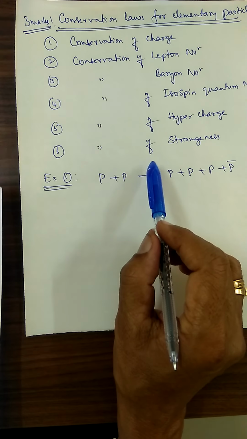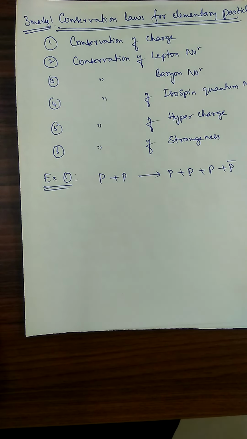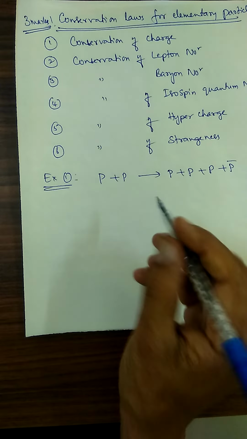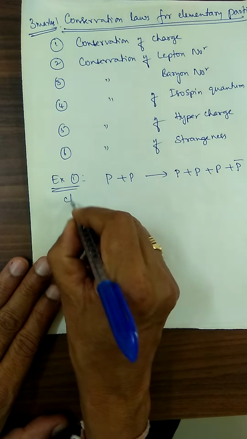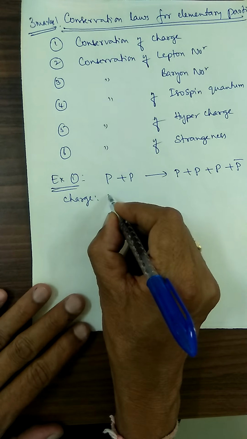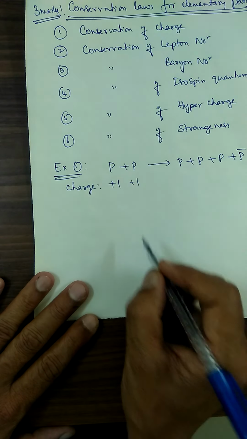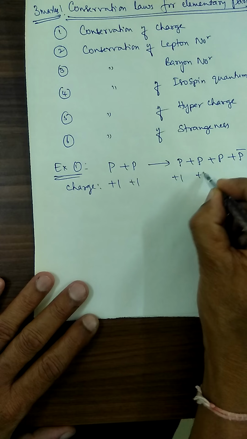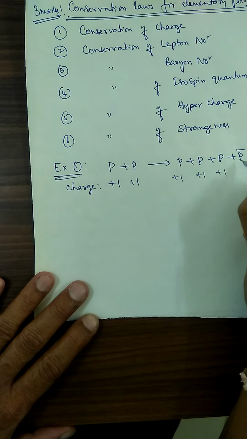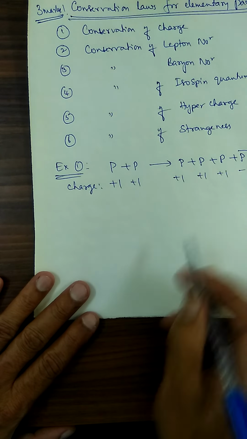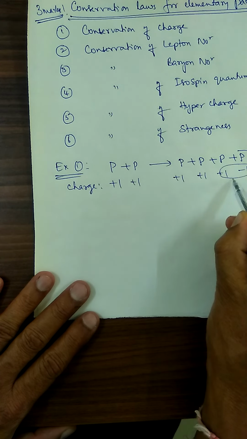I am supposed to consider charge conservation. The charge of a proton is +1, all of us know that. Here it is +1, this is +1, this is +1, and this antiproton has -1.